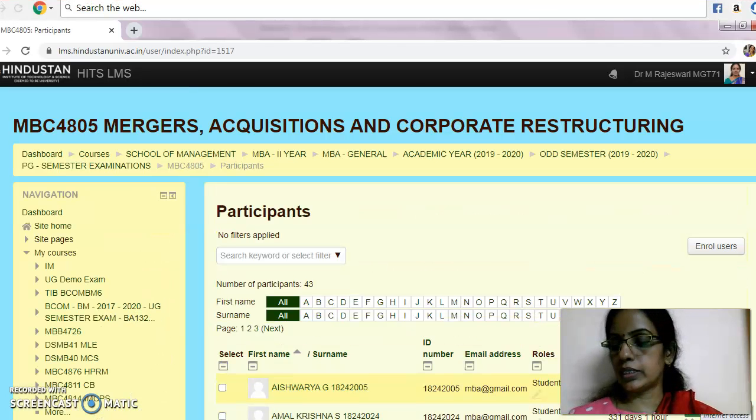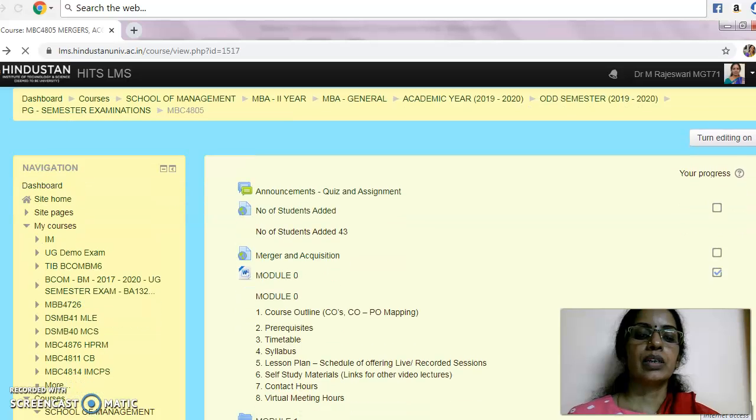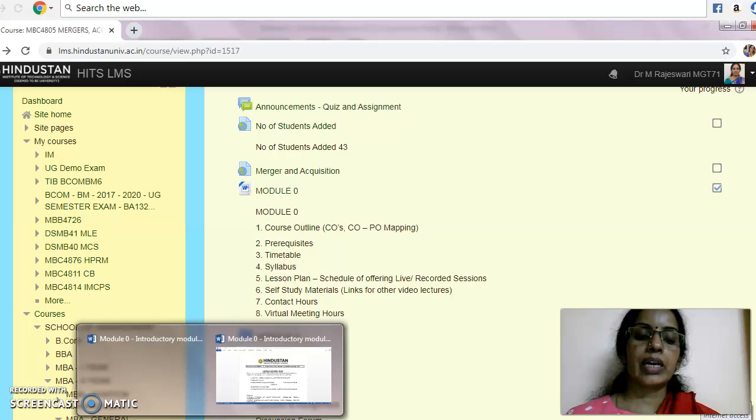Okay, and the third one which I have to demonstrate here, as per the instruction, I have added module 0. Here module 0 contains course outline, prerequisites of the course, timetable, syllabus, then lesson plan, then self-study material, contact hours, virtual meeting hours. So I have uploaded a consolidated file and individual files.